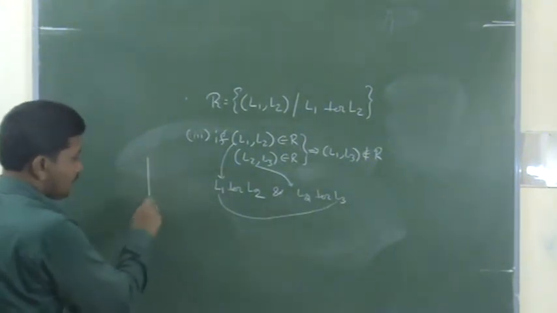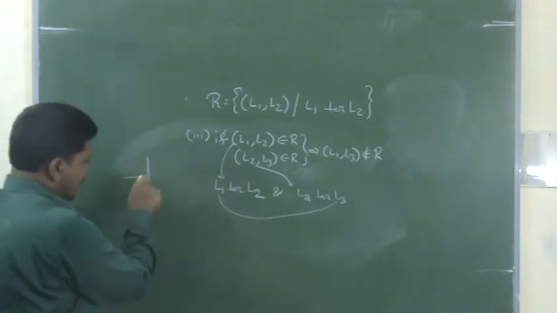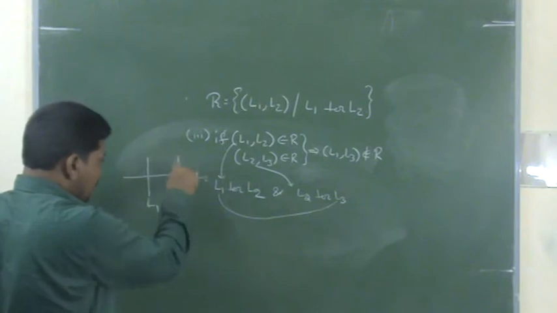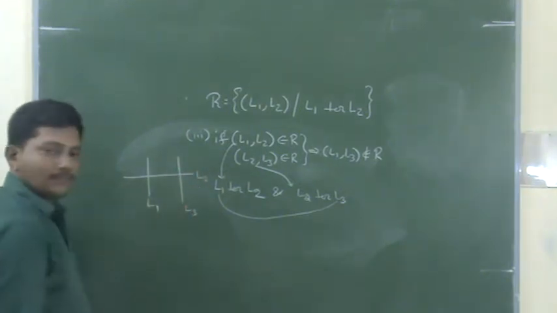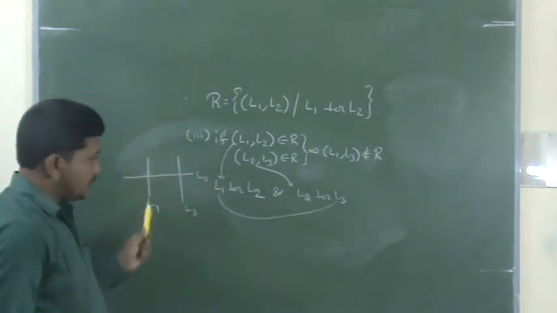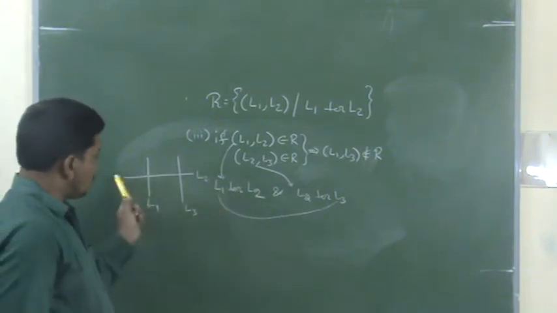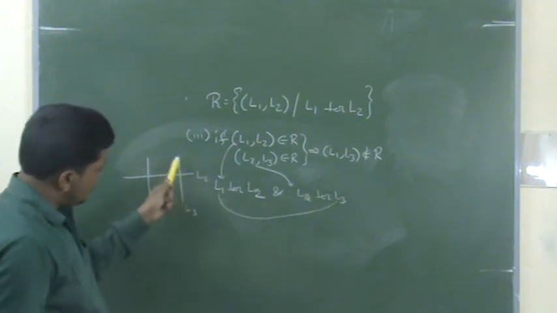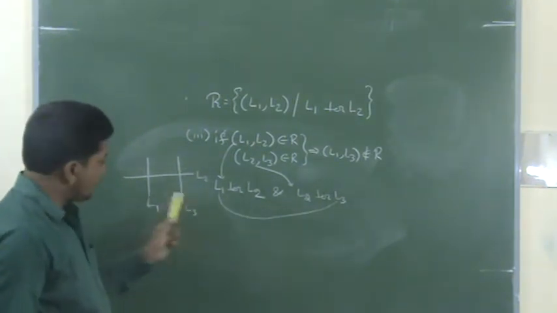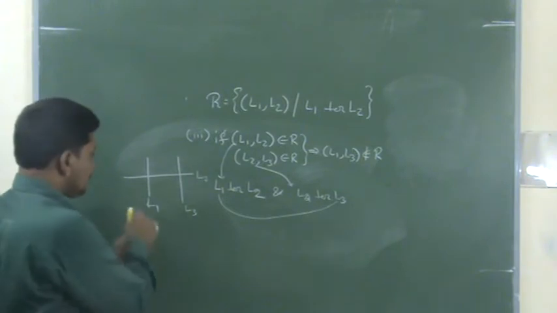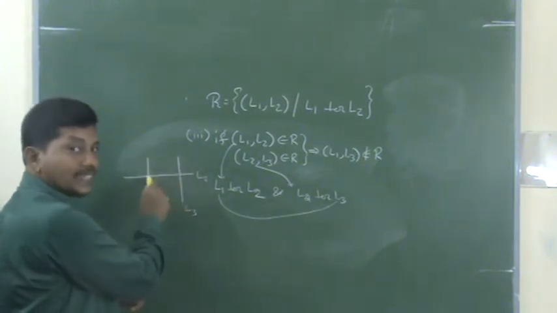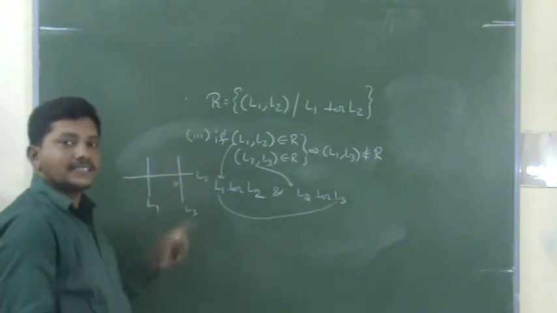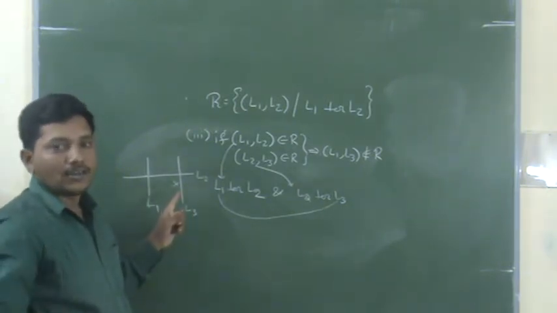This is L1. Right? I will take the perpendicular line L2. Now I will take another perpendicular, L3. Do you understand? The first line, L1, is perpendicular to L2, right? Now L2 is perpendicular to L3. Now what is the relation of L1 and L3? Are these two perpendicular? No. In fact, they are parallel. That's why I wrote that one.